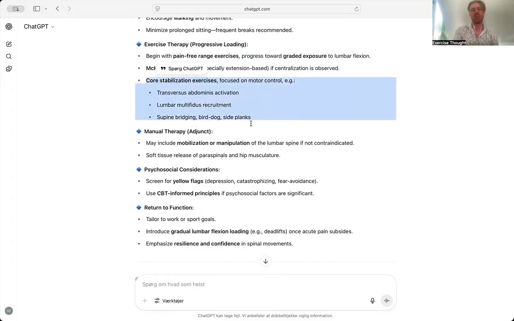Core stabilization exercises is interesting. Stuart McGill in the States has done a lot of research on this and definitely encourages things like bird dogs and side planks and little abdominal roll-ups, not sit-ups, it should be said. I found some clients are just too sore getting in and out of the position that they need to be in to start the exercises.